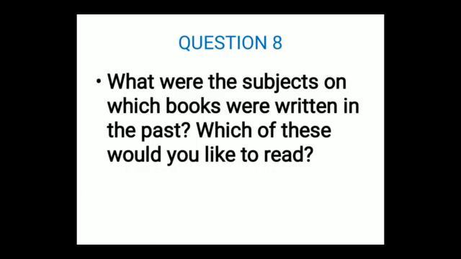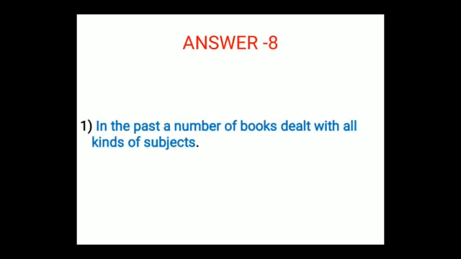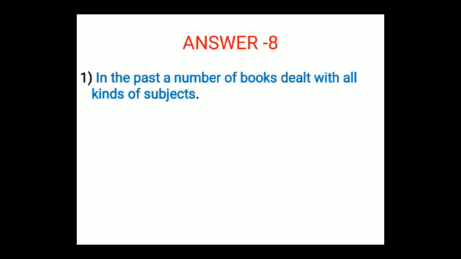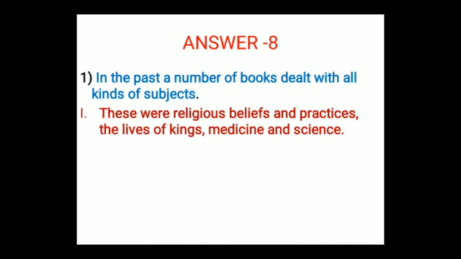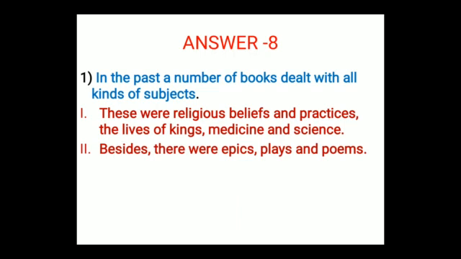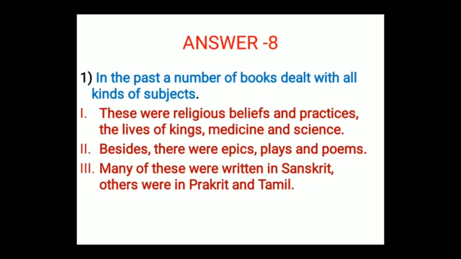And what is question 8, students? What were the subjects on which books were written in the past? Which of these would you like to read? Now the answer for this question is, in the past, a number of books dealt with all kinds of subjects. So all kinds of subjects were there in which the books were written. These were religious beliefs and practices, the life of kings, medicine and science. Second point, besides there were epics, plays and poems. Many of these were written in Sanskrit, others were in Prakrit and Tamil language.